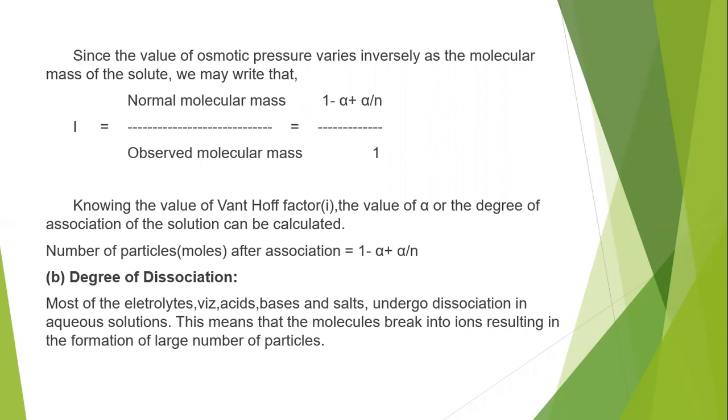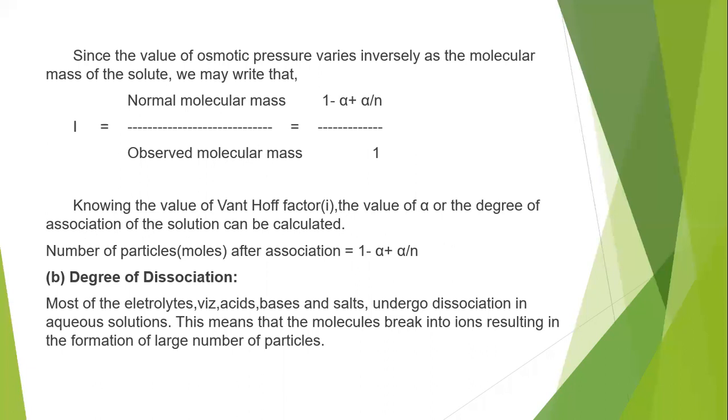And what about dissociation? If a solute undergoes dissociation in a solution, what will be the Van 't Hoff factor, what will be the colligative property value, and what about the molecular mass of the solute? That also we can find out using the Van 't Hoff factor. So how can we find the degree of dissociation using the Van 't Hoff factor when a solute undergoes dissociation? That we have to see now.